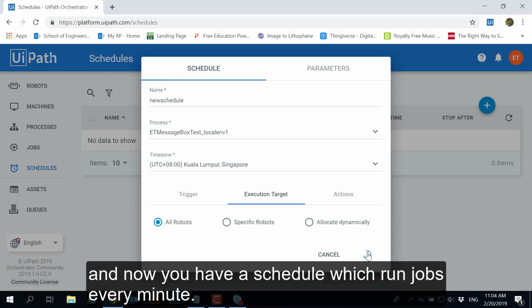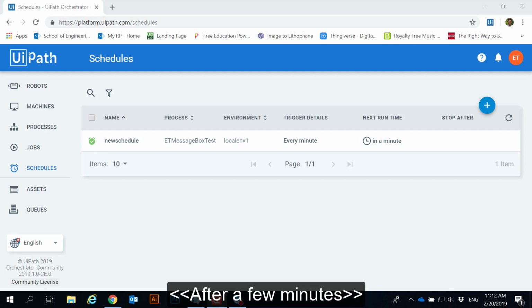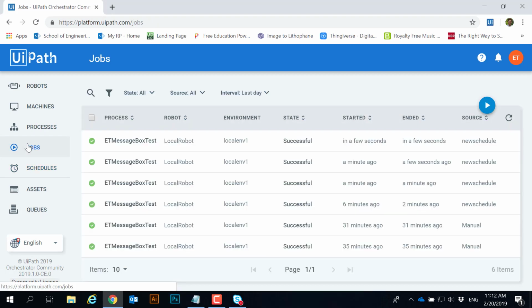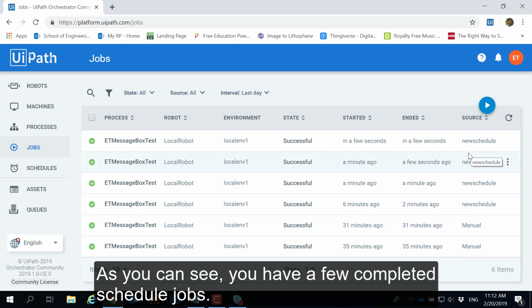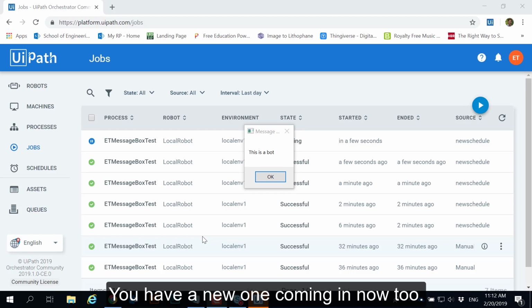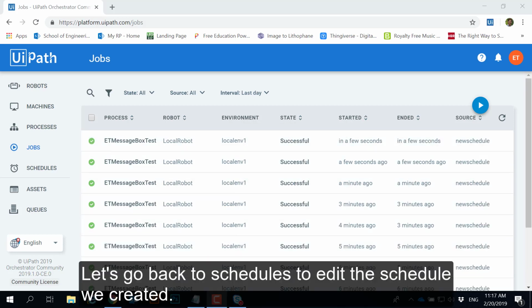Click Create, and now you have a schedule which runs jobs every minute. Go to Jobs tab now. As you can see, you have a few completed scheduled jobs. You have a new one coming in now too. Just click OK. Let's go back to Schedules to edit the schedule we created.